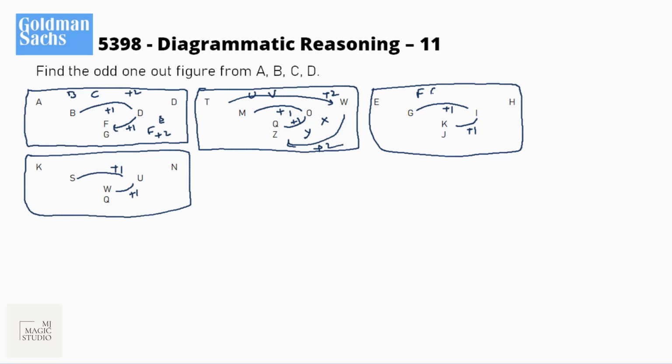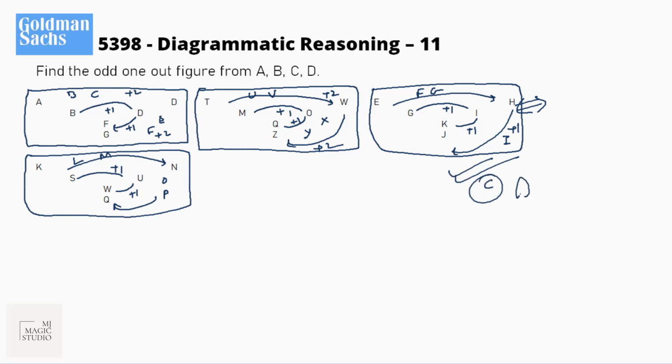E, F, G, plus 2, H, I, J. It is only plus 1. Obviously this one should be the odd one out. Let's check the last one also. I, J, K, L, M, N, O, P, Q. This is also plus 2, plus 2. That means out of A, B, C, D, C is the odd one out.